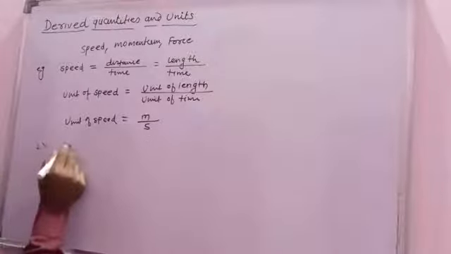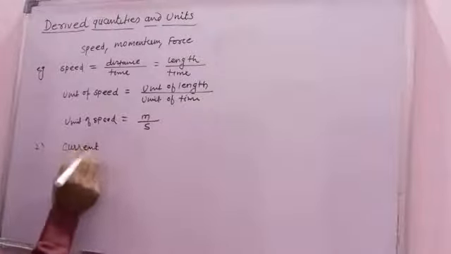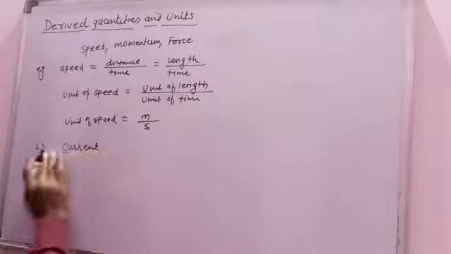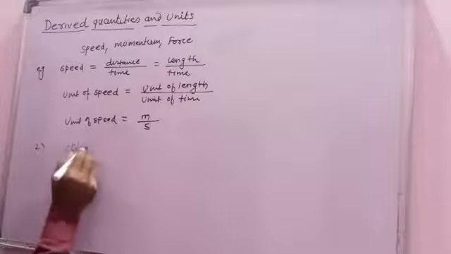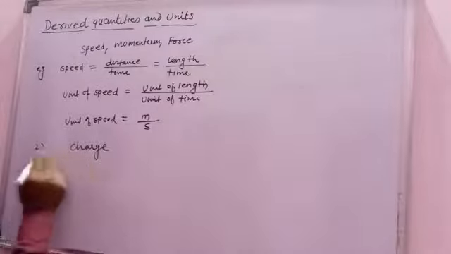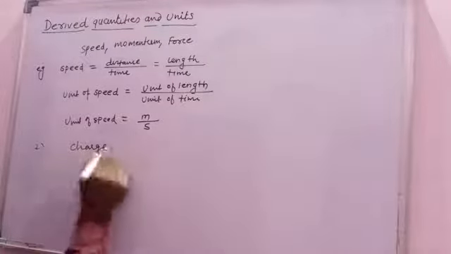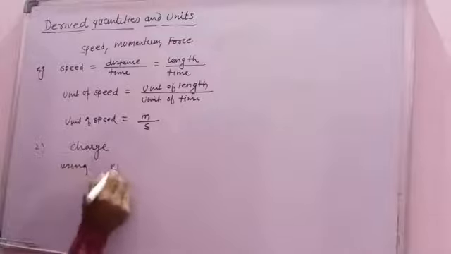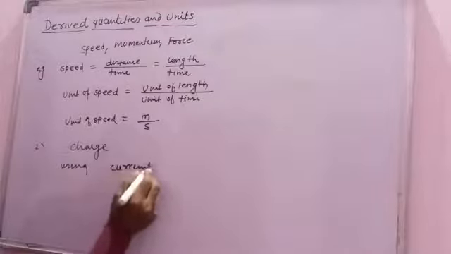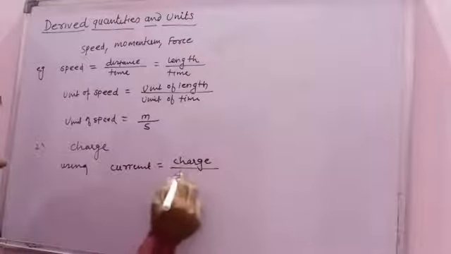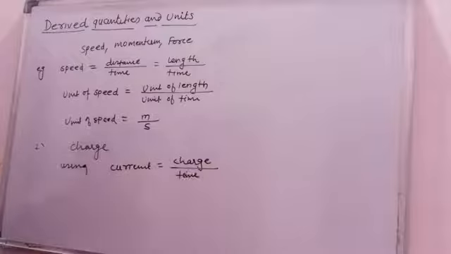Second example, charge, because current is a fundamental quantity. So what is charge? Current is equal to charge upon time. The rate of flow of charge is called electric current.